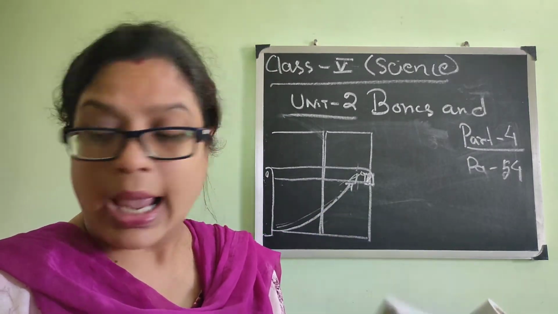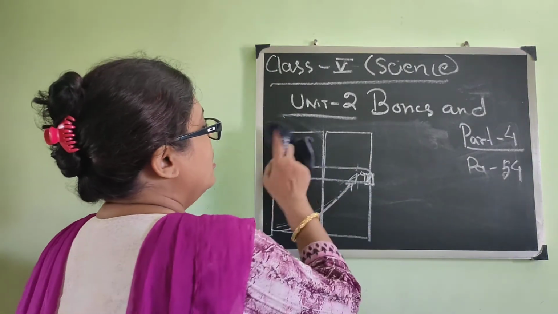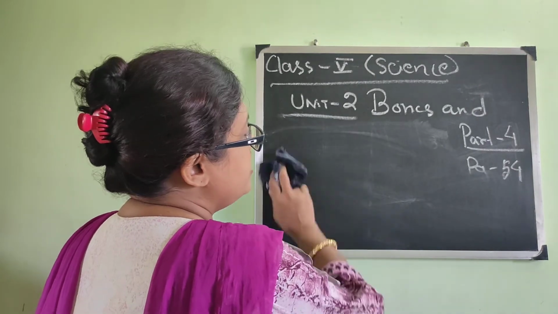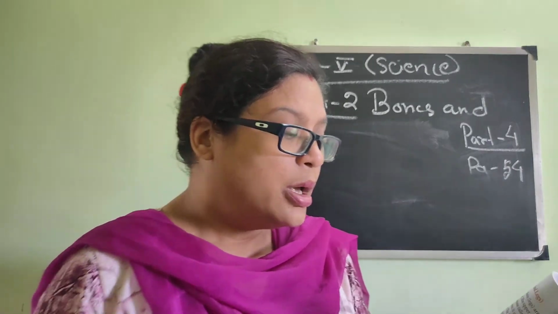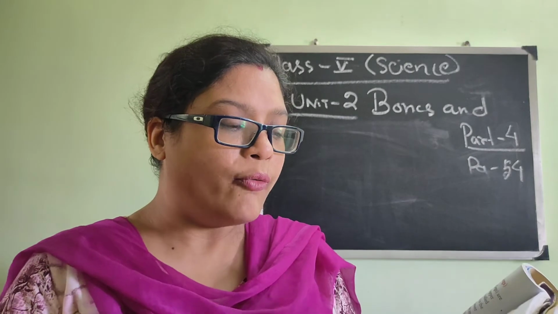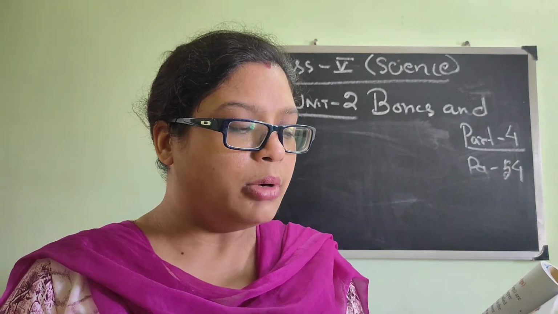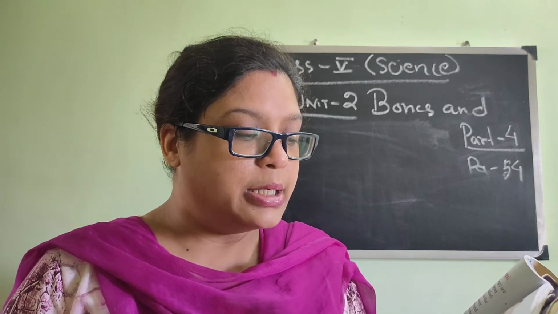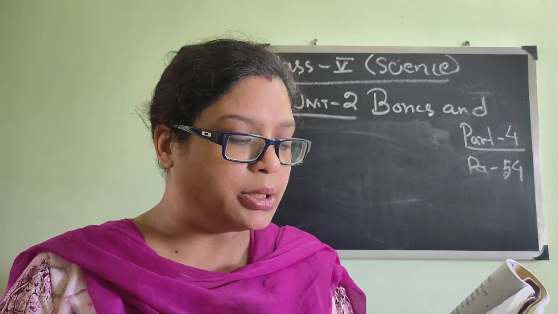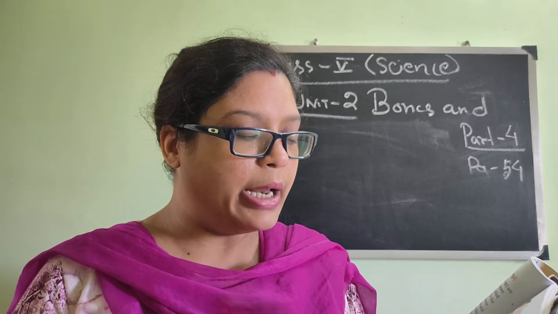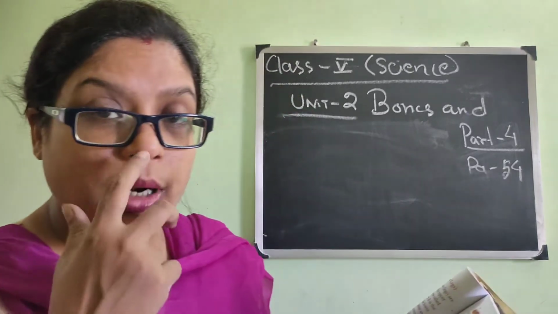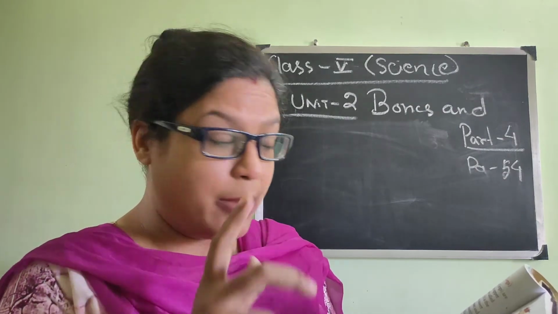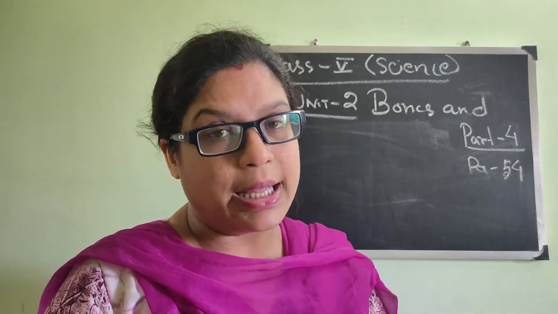Next is the ball and socket joint. Now it must also be explained to you. See, in this joint, the end of one bone is round like a ball. It fits into the hollow part, the socket, in the other bone. This joint allows maximum movement. It is present in our hip and shoulder. Now, before I go to the details, I must explain what a ball and socket is.